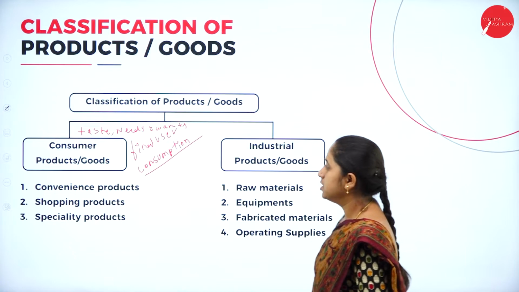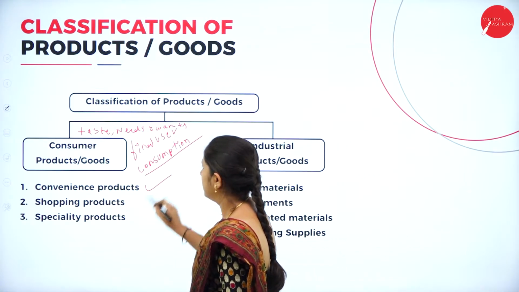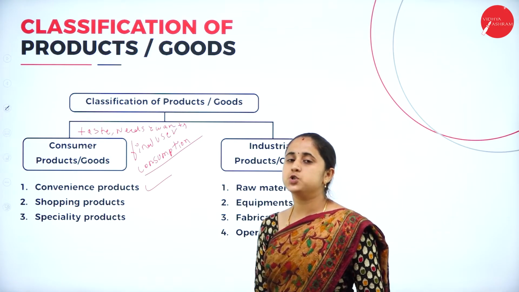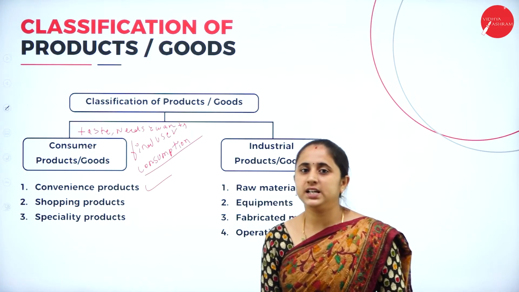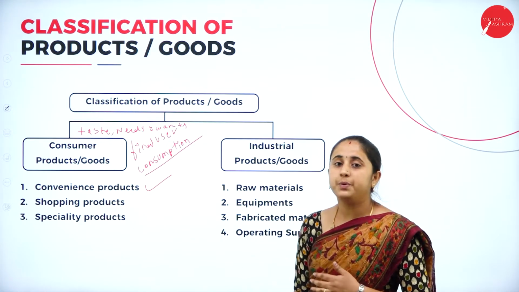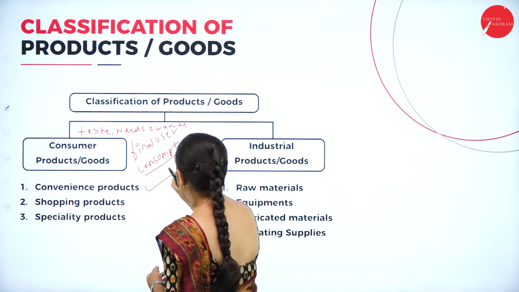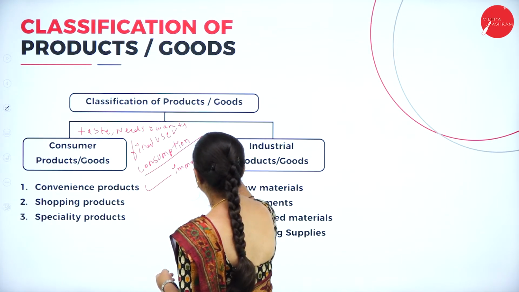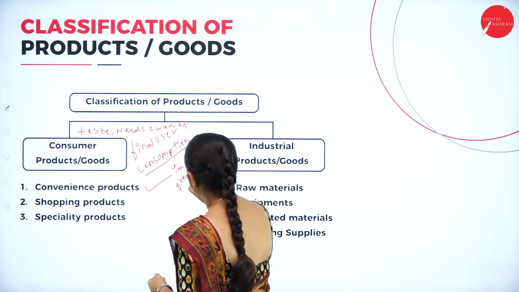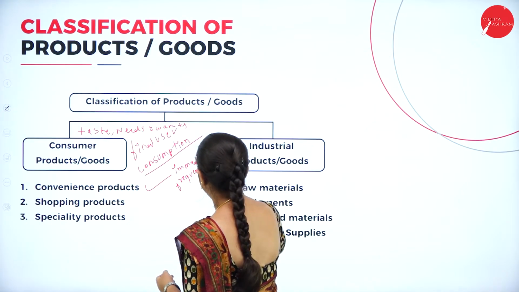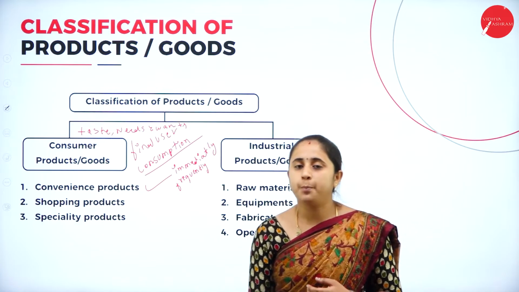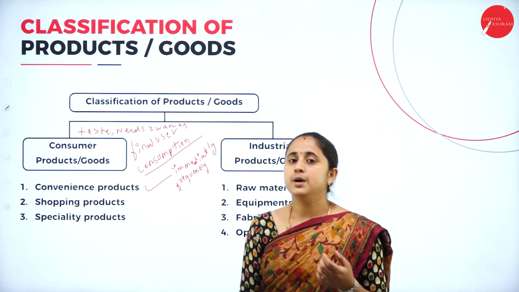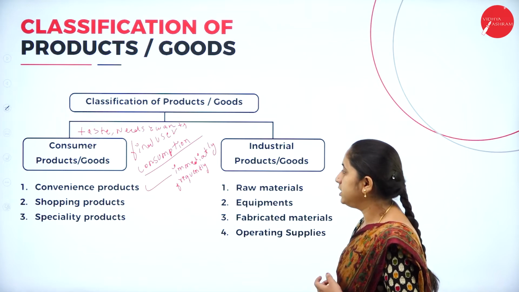Under consumer products, first one, convenience product. Convenience product means the product which the consumer purchases frequently, immediately and with minimum shopping effort. The goods which the consumer purchases frequently, immediately, and with minimum shopping effort are called convenience goods.